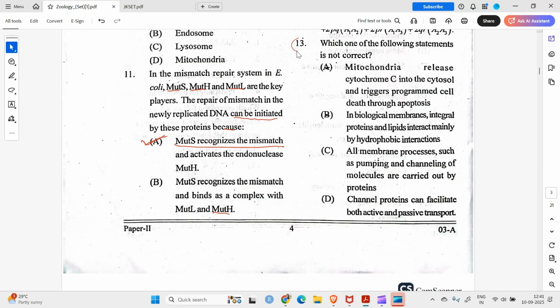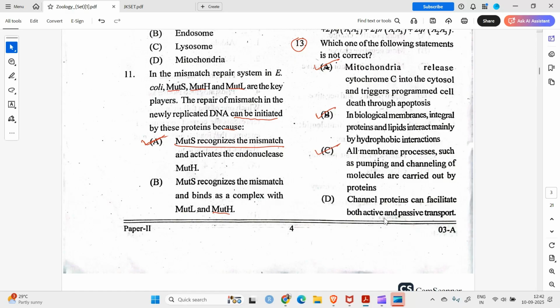Now, question number 13. Which one of the following statements is not correct? Mitochondria release cytochrome C into the cytosol and trigger programmed cell death through apoptosis. This is correct. In biological membranes, integral proteins and lipids interact mainly by hydrophobic interactions. Correct. All membrane processes such as pumping and channeling of molecules are carried out by proteins. Absolutely.